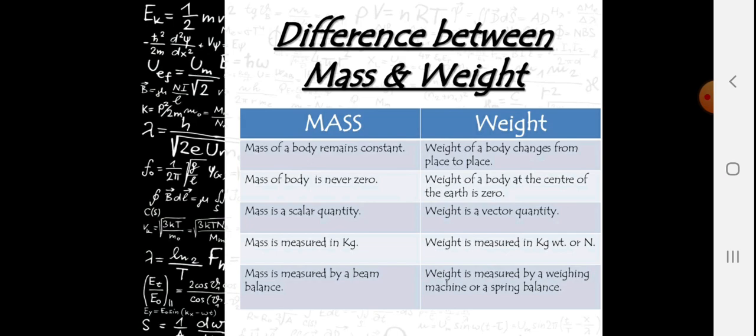Mass of the body remains constant, whereas weight of the body changes from place to place. You might have heard that your weight becomes 1/6 when you reach the moon because its gravity is 1/6 that of the earth. Mass of a body is never zero. Weight of the body at the center of the earth is zero. Mass is a scalar quantity. Weight is a vector quantity. Mass is measured in kg. Weight is measured in kilogram weight or newton. Mass is measured by a beam balance and weight is measured by a weighing machine or spring balance.